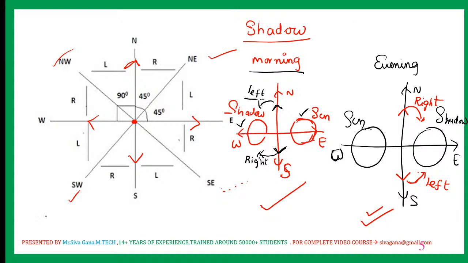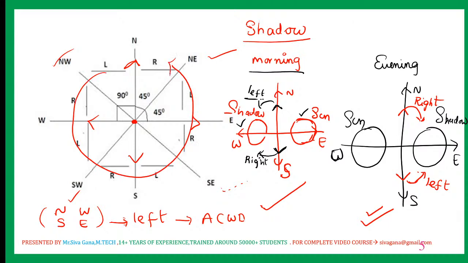Right? So if you are not north facing, if you are south facing, west facing, or east facing, whatever the facing, if you want to move towards your left, you should move in which direction? Anti-clockwise direction, in this way. This is what I explained, right?